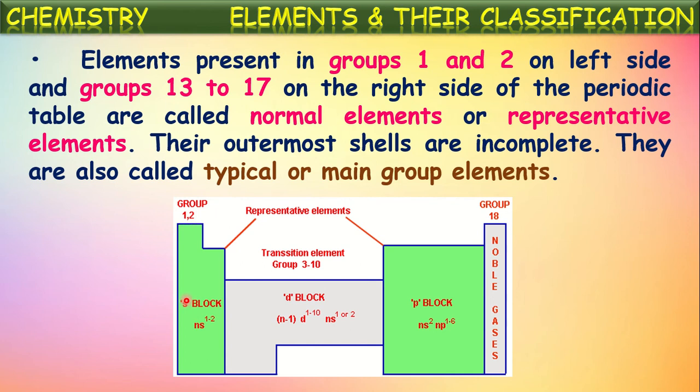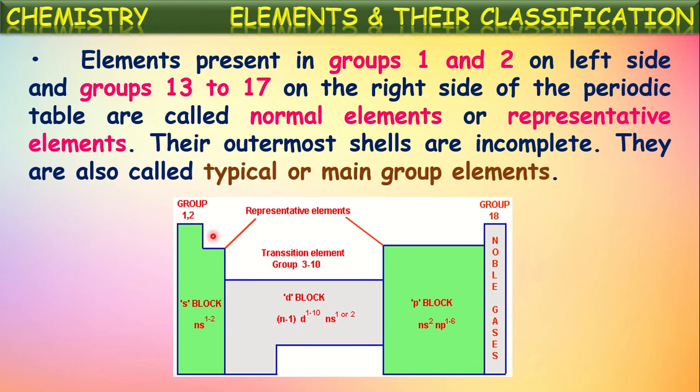The first group elements are called alkali metals, as I told just now. And the second group elements are called alkaline earth metals, because these second group elements also form alkalis, and these metals are available from the earth's crust. That is why the second group elements are called alkaline earth metals.